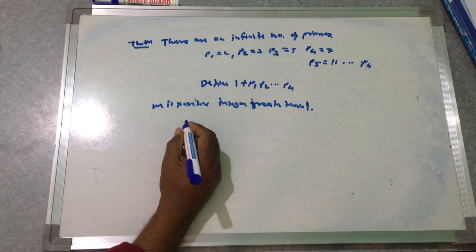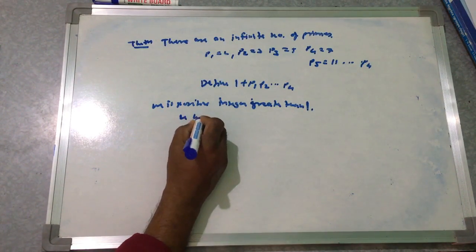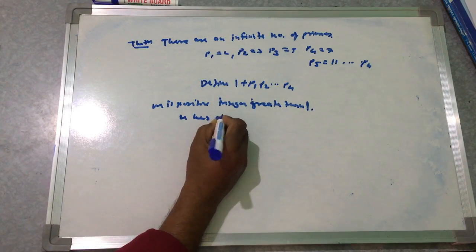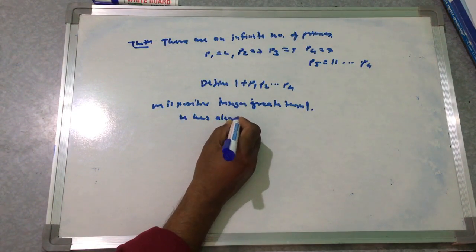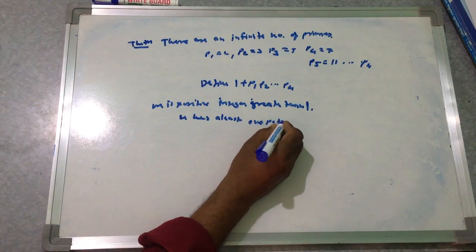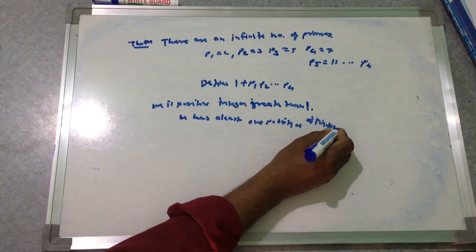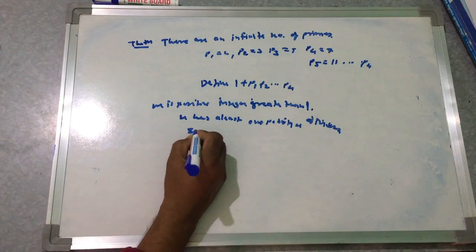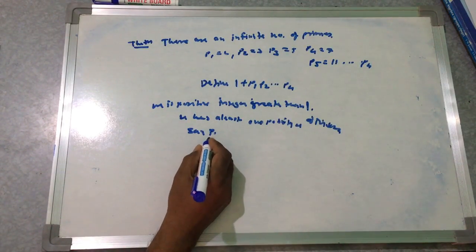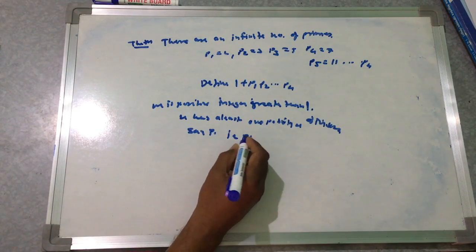So m has at least one positive prime divisor, and say that divisor is P, that is, P divides m.